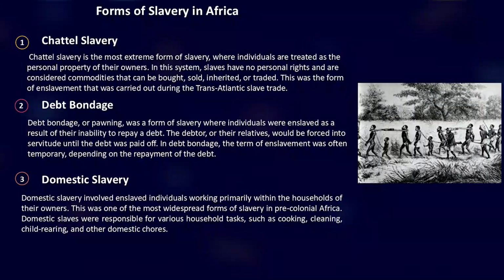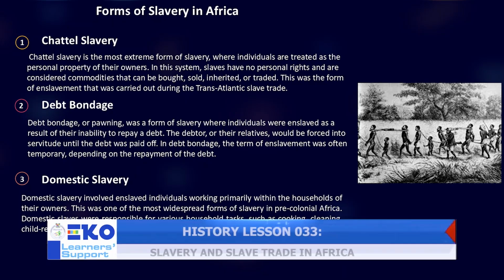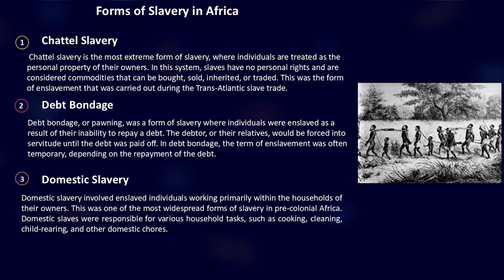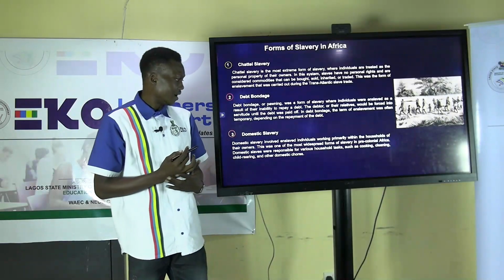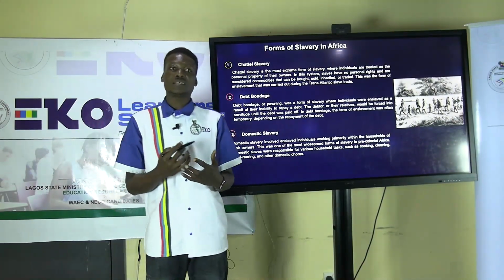Three, domestic slavery. Domestic slavery involves enslaved individuals working primarily in the household of their owners. This is one of the most widespread forms of slavery in pre-colonial Africa. Domestic slaves worked in all forms of household tasks, such as cooking, cleaning, child care, and other domestic chores.